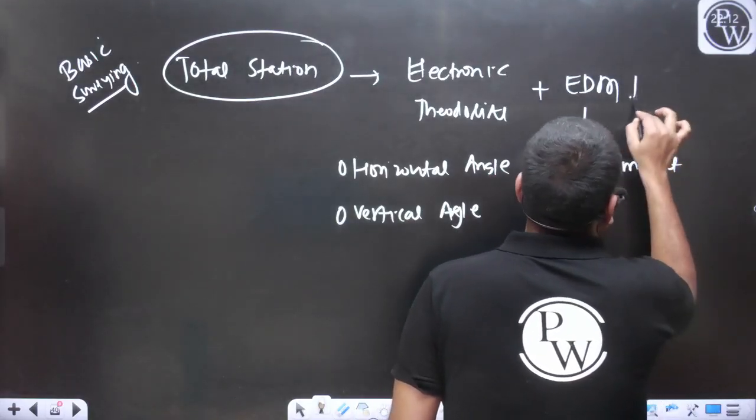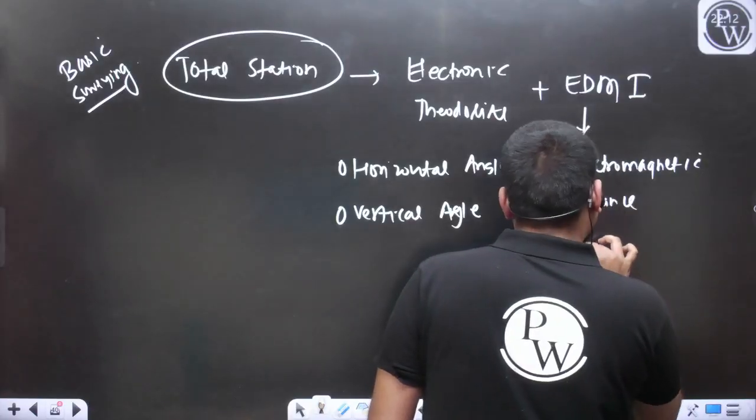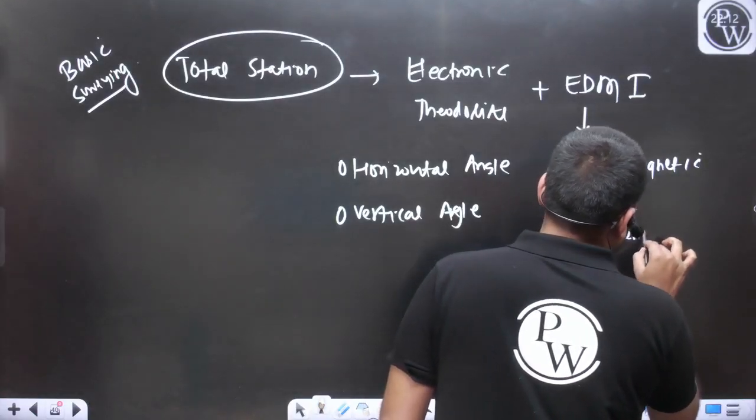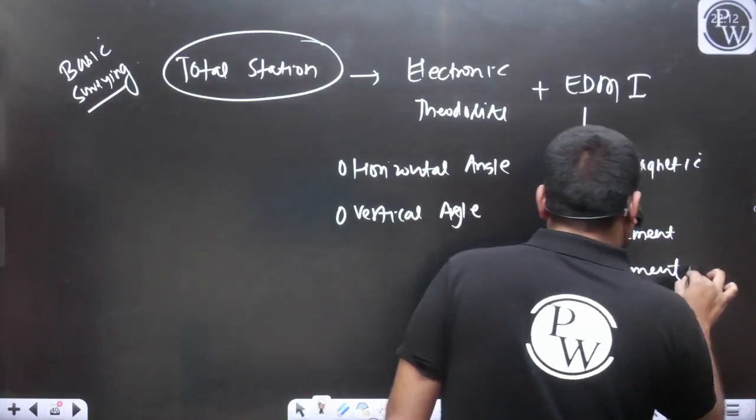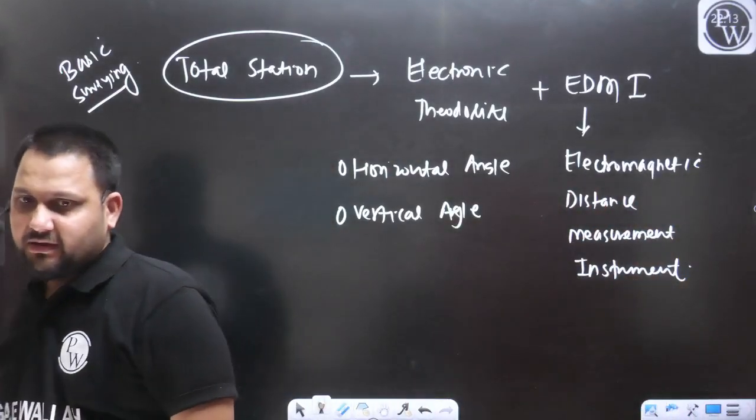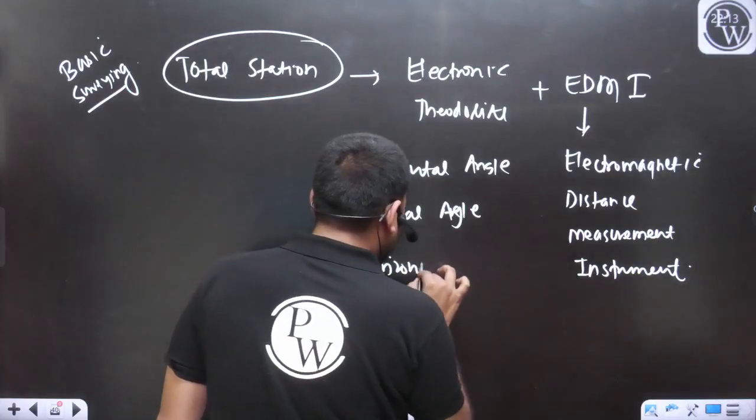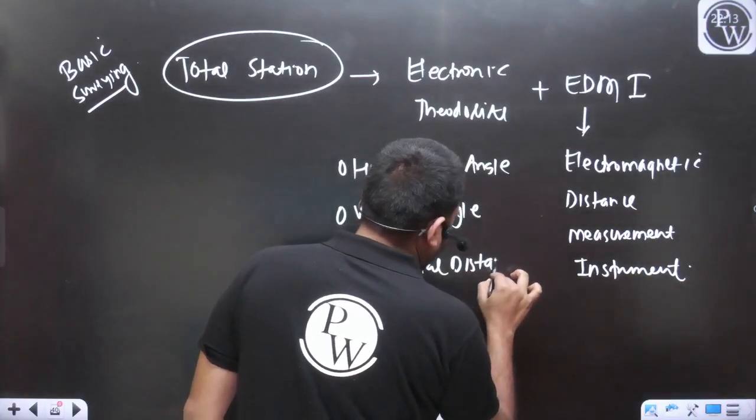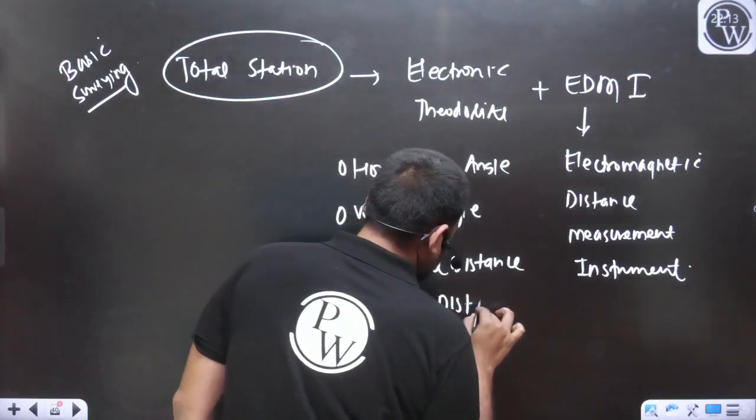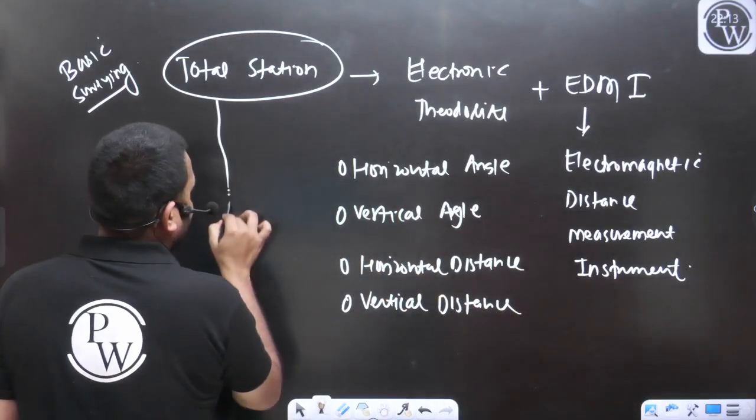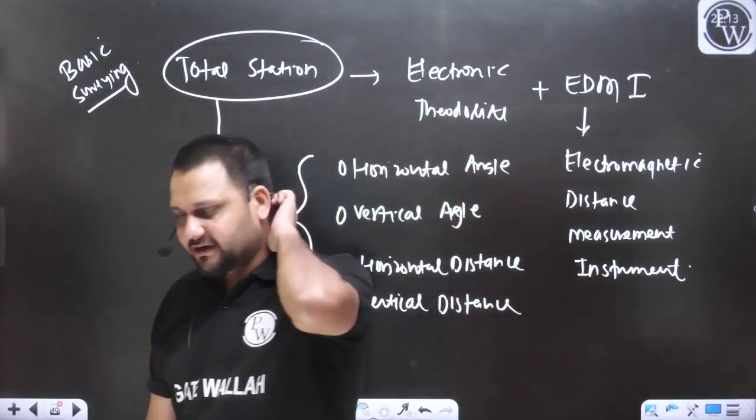Electromagnetic distance measurement instrument. And with the help of EDM you can measure the horizontal distance, and you can measure the vertical distance also. So from total station we can measure all four quantities. So from this point we have started our discussion.